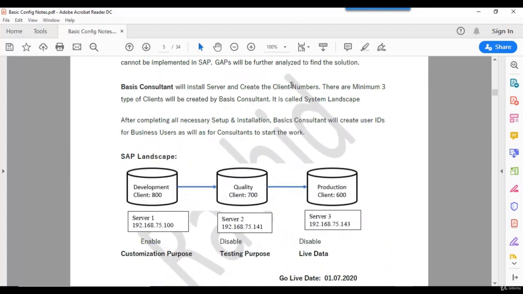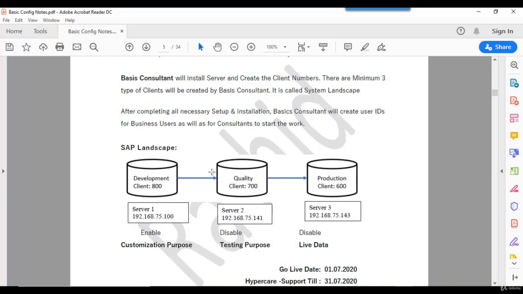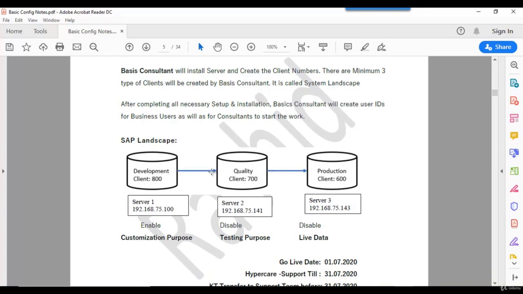Now he will create the client. What is the client that we have to understand here? Typically, this is called a SAP landscape. Landscape means the set of systems for implementing any SAP anywhere in the world. This is the typical, this is the minimum.